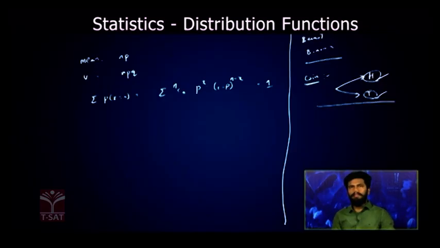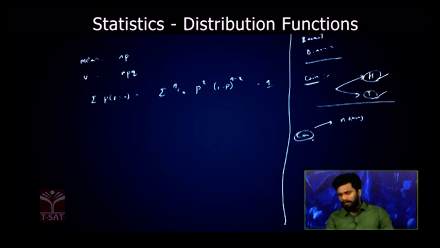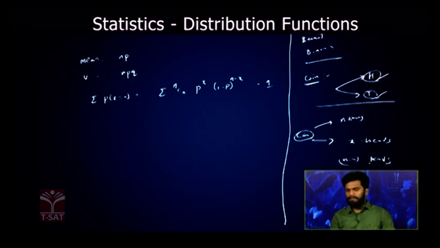Now when you repeat that event n number of times, that is, you are tossing a coin n number of times, in those n tosses there will be x heads and n minus x tails. Now my random variable X will consider the number of successes, that is, the number of heads. Now this is a perfect example for a binomial distribution.